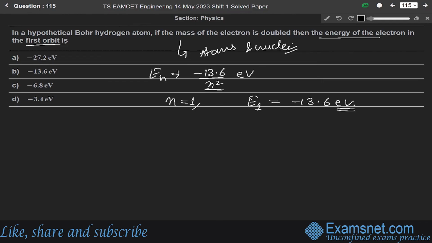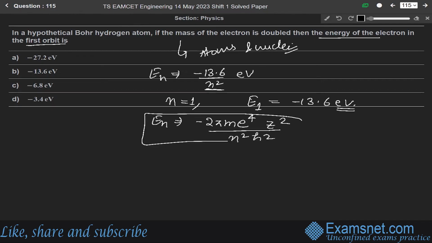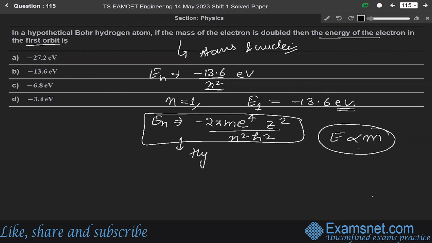And the general formula for the energy of hydrogen-like atoms is minus 2 pi square m e raised to the power 4 Z square over n square into h square. From this we see that this energy is directly proportional to mass. And in this question, the mass of the electron is doubled.